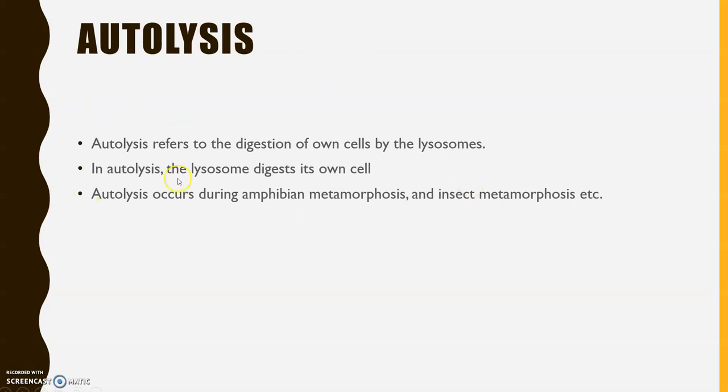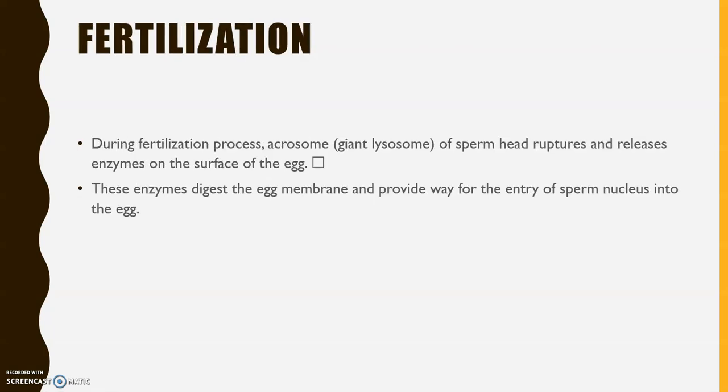Next is autolysis. Autolysis is the process wherein the lysosome digests the cell in which it occurs. That is, in a cell in which the lysosome occurs, the lysosome digests its own cell. That process is called autolysis. It occurs during amphibian metamorphosis and insect metamorphosis.